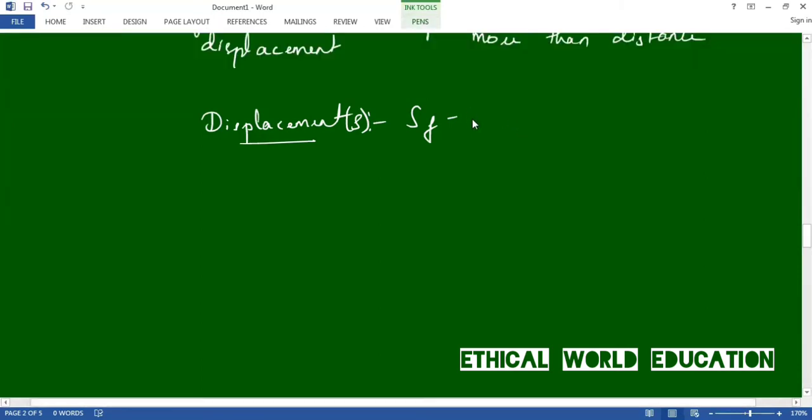SF minus SI, where S is the displacement, SF is the final position, whereas SI is the initial position. So displacement can be written like this. It is the difference between the final position and the initial position. It's called displacement. Okay. This is the complete information of the displacement.